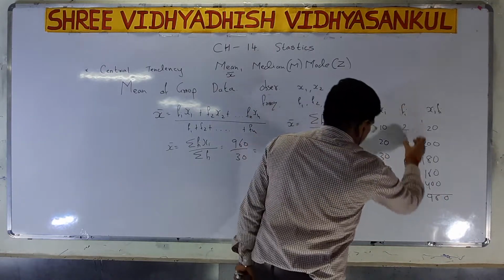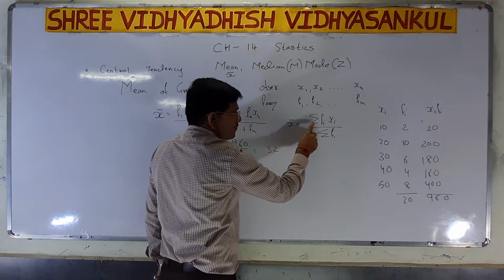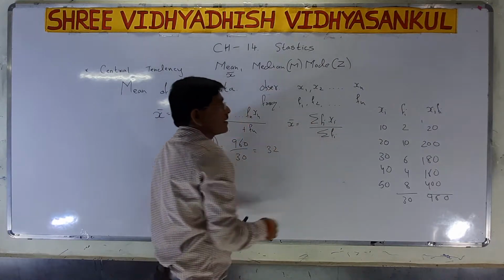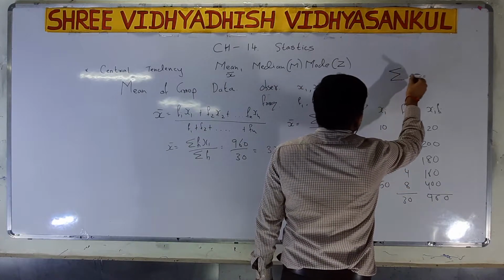Now there is one symbol, sigma. X bar is equal to sigma fi xi upon sigma fi. Sigma means sum. Sigma means sum.